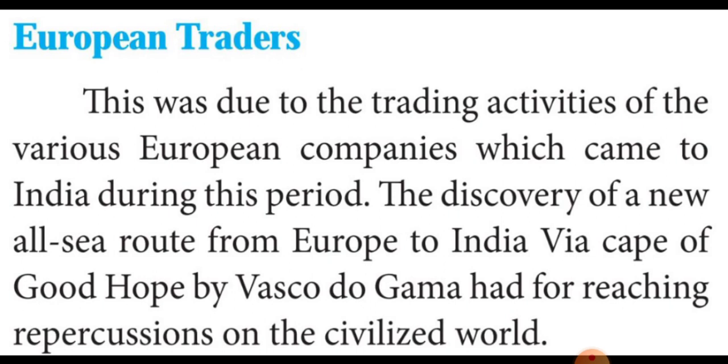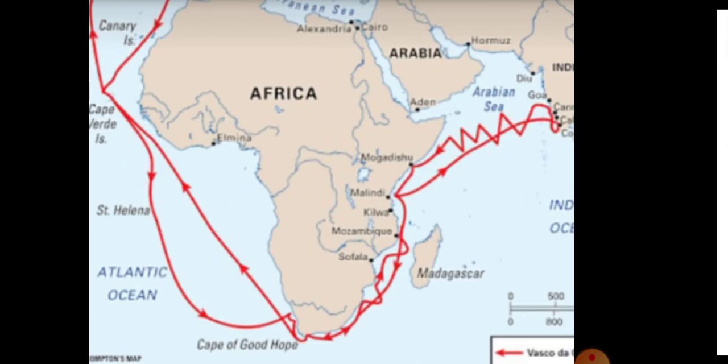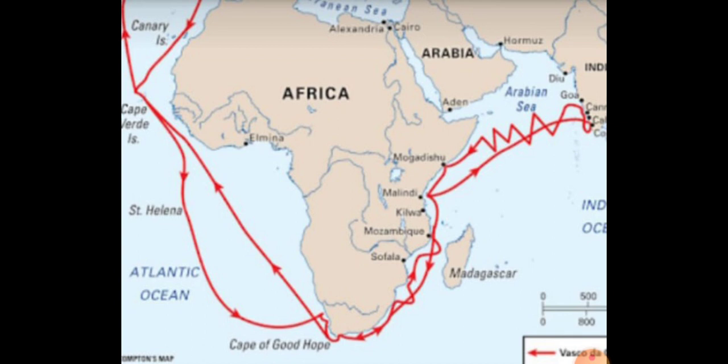Why did the European traders come to India? For the purpose of economic activities. At that time, they discovered many sea routes. For example, Vasco da Gama discovered the new sea route from Europe to India.